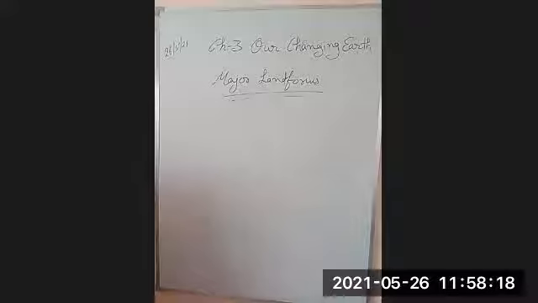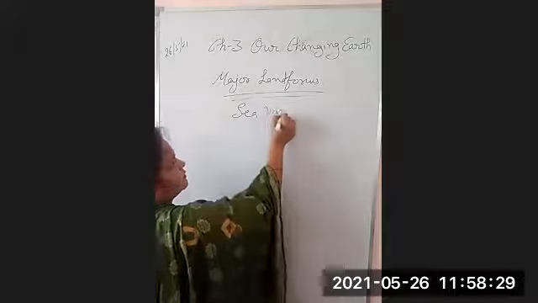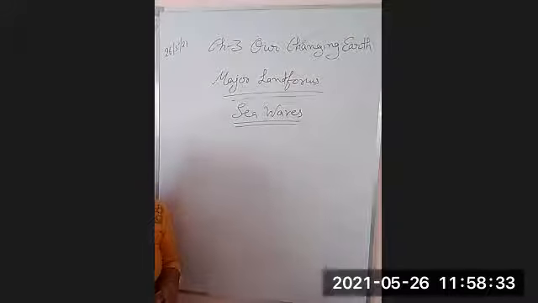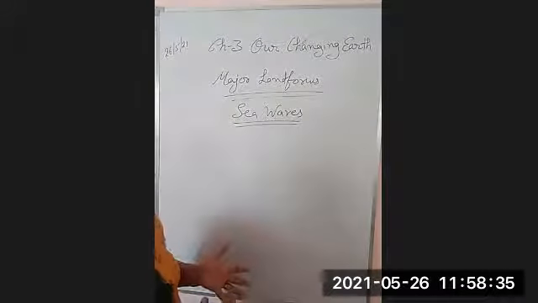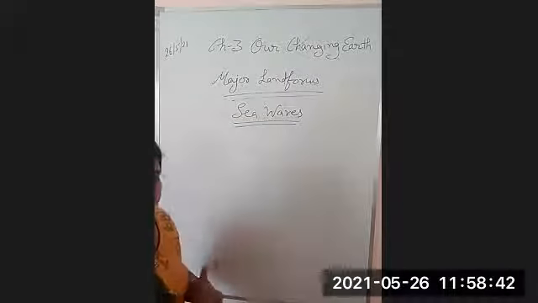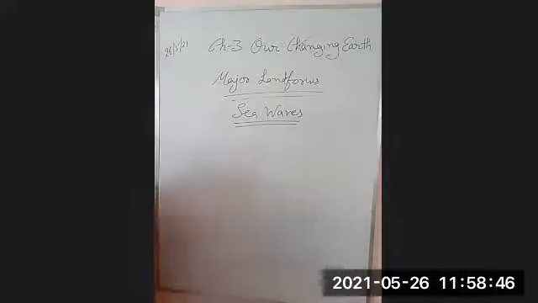The next agent of weathering and erosion is the work of sea waves. How do the sea waves work? Sea waves also have great potential, great energy, great speed. That's why they also do their erosion work as well as the depositional work. What type of features are created by the sea waves?